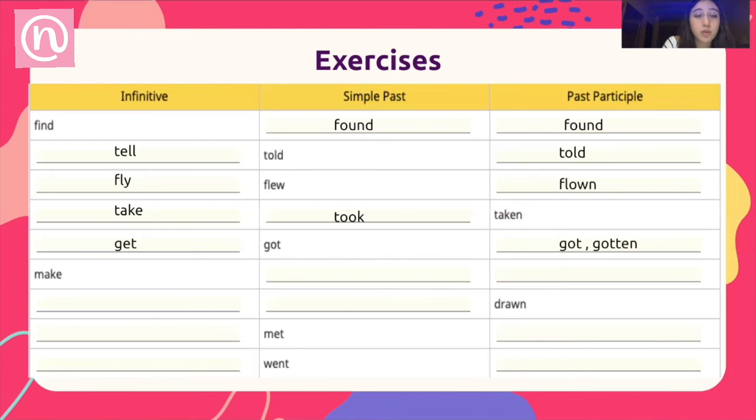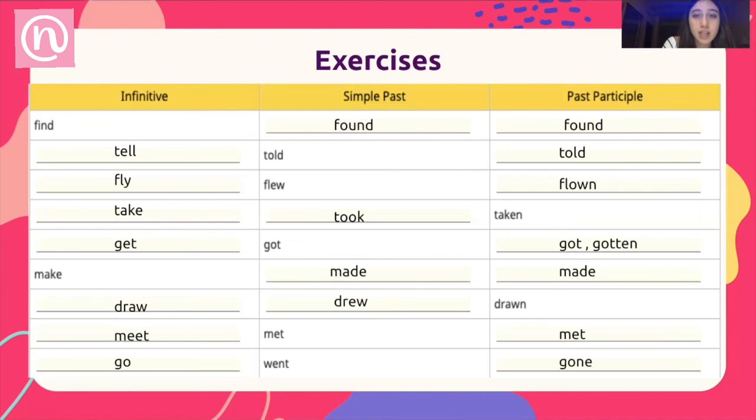For the infinitive of the verb make, the simple past is made, and the past participle is made, exactly the same way. For the past participle of drawn, its infinitive will be draw, and simple past drew. For the simple past of met, the word in infinitive will be meet, and the past participle will be met. For the simple past of went, the infinitive will be go, and the past participle gone.